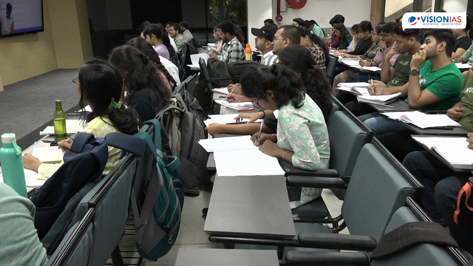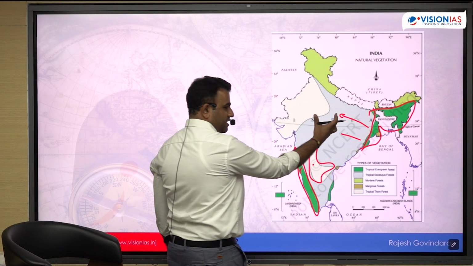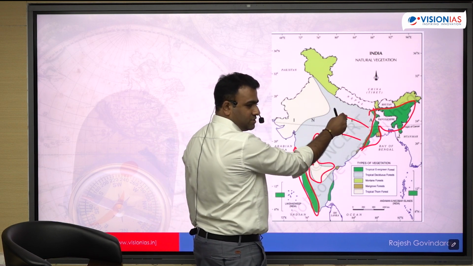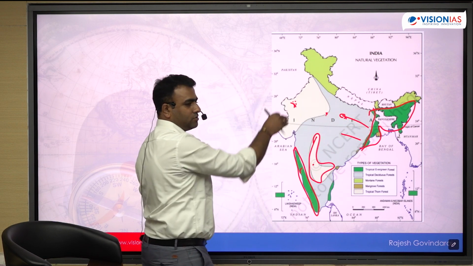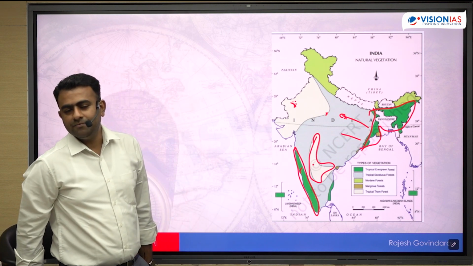But as you go interior, the precipitation decreases and the type of vegetation changes. From rainforest it becomes deciduous. Follow the monsoon branch: here there is rainforest, and as you move inside, moist deciduous, dry deciduous, and then tropical thorn. This is because of precipitation. Next, soil condition.